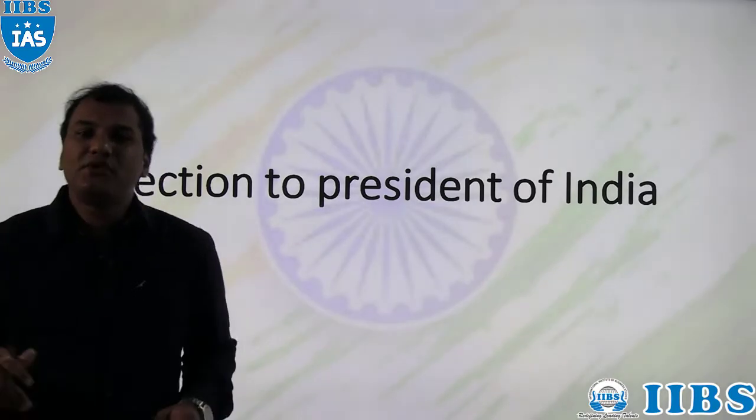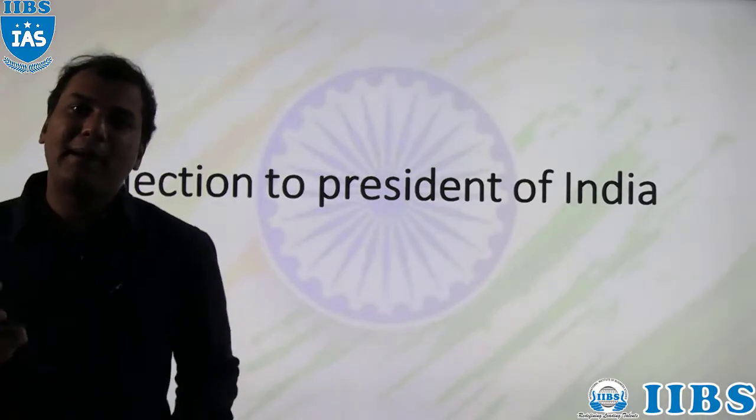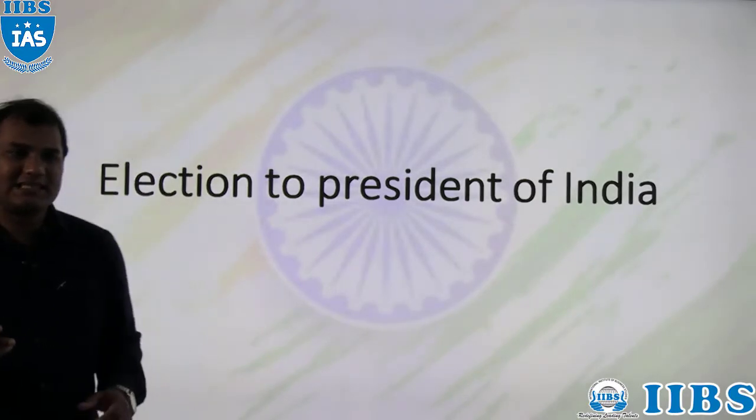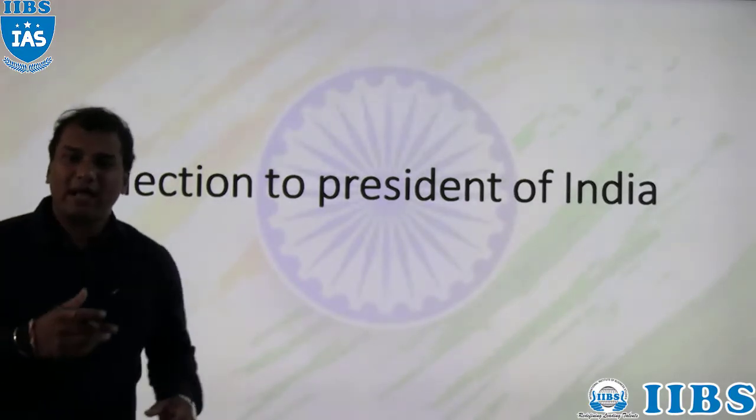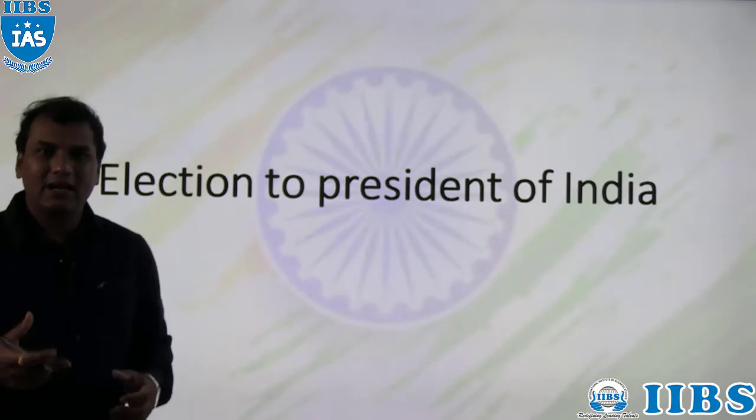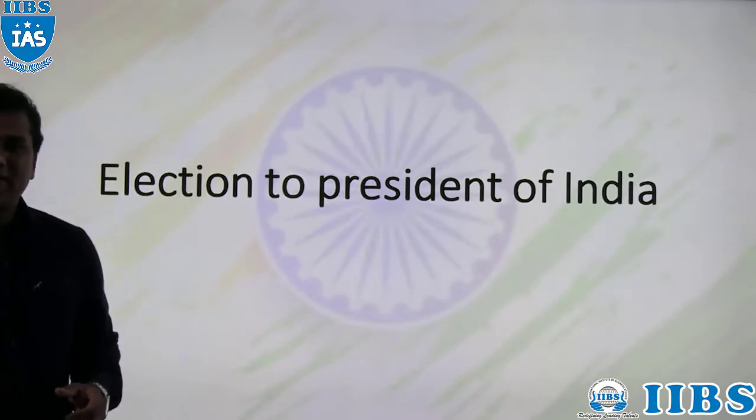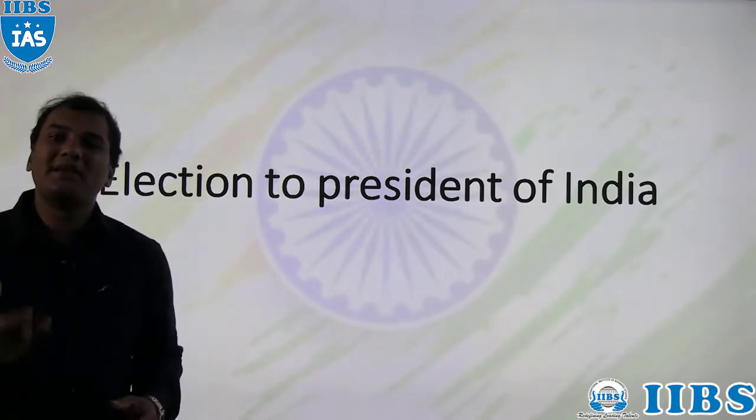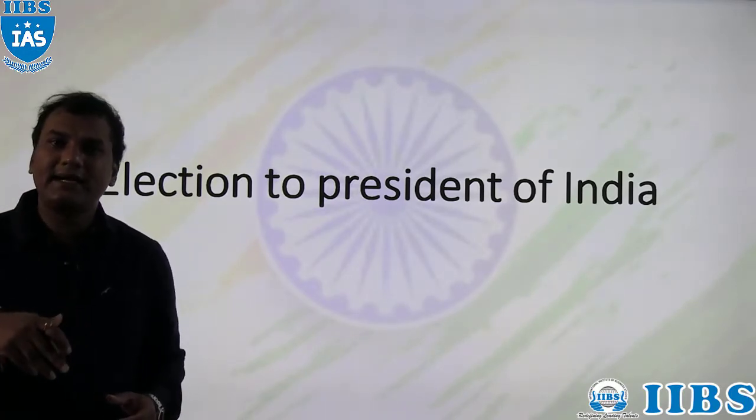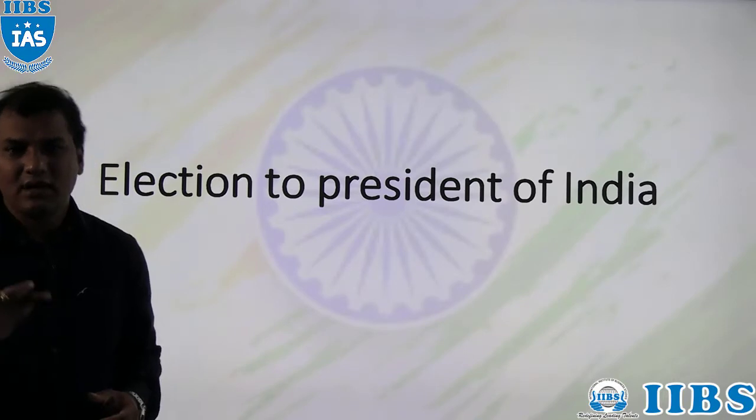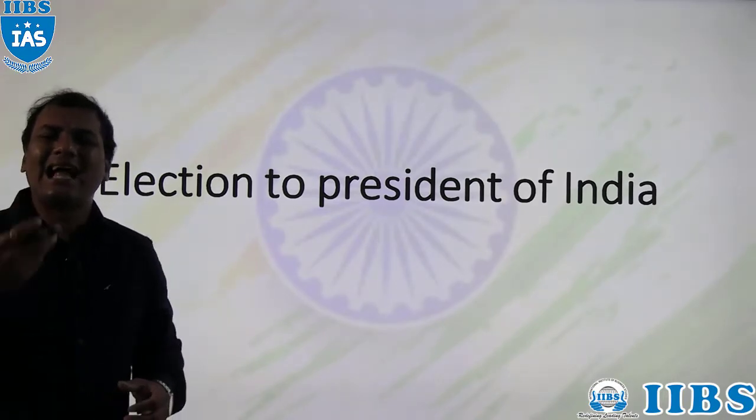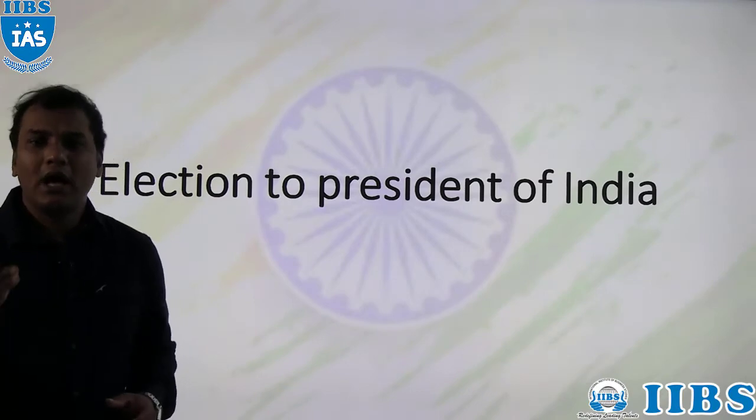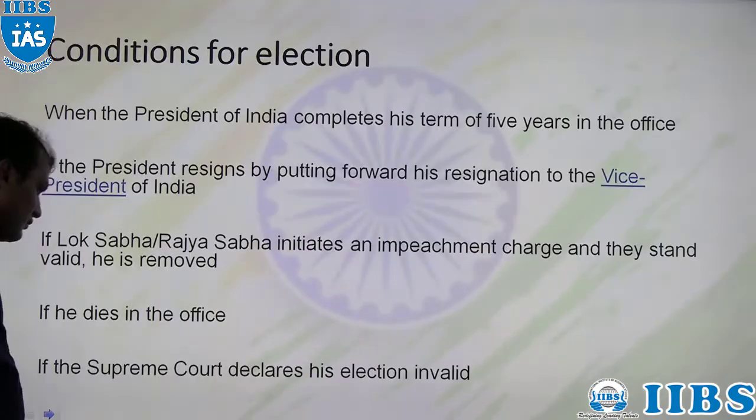As we know, in India we have a parliamentary form of government. In a parliamentary form of government, generally we have two types of head. One is called the state head and the other is called the government head. The state head is also called the nominal head and the government head is also called the real head. Normally the state head will be the President and the government head will be the Prime Minister.